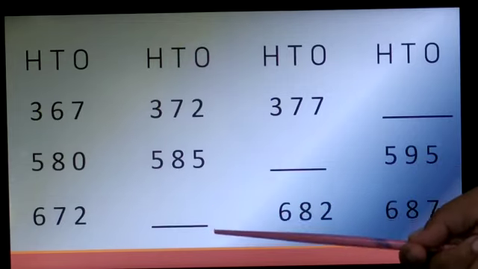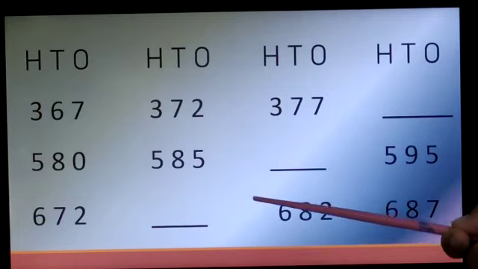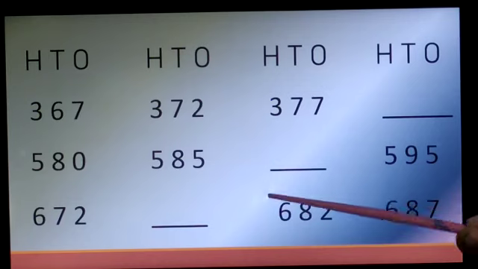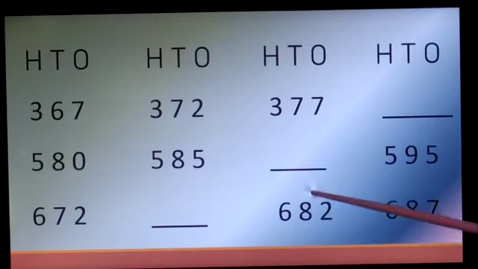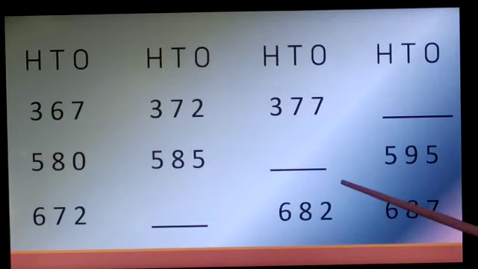Now 678, 679, 680, 681 and 682. Now from 682 we are again going to skip count by 5. So the next numbers are 683, 684, 685, 686 and 687.